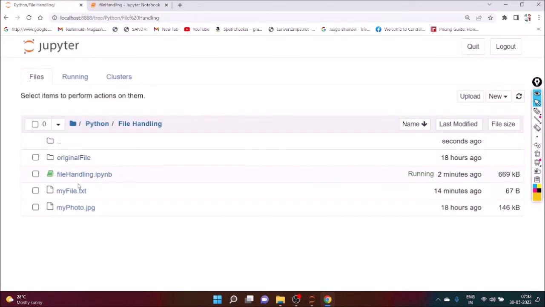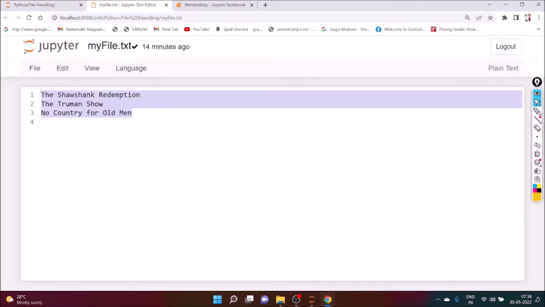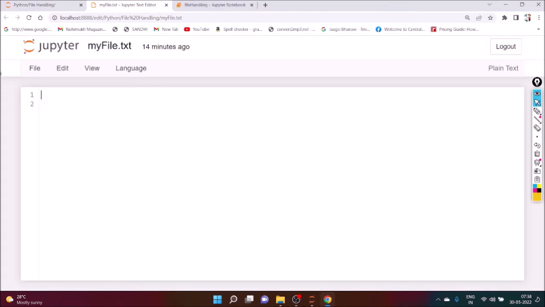You can see here myfile.txt. Here 3 lines are there. And how many words are there? 1 2 3 4 5 6 7 8 9 10 11 words are there. Acha, can we change it now? Instead of this content, you just write ABC space XYZ. Okay, so save it.